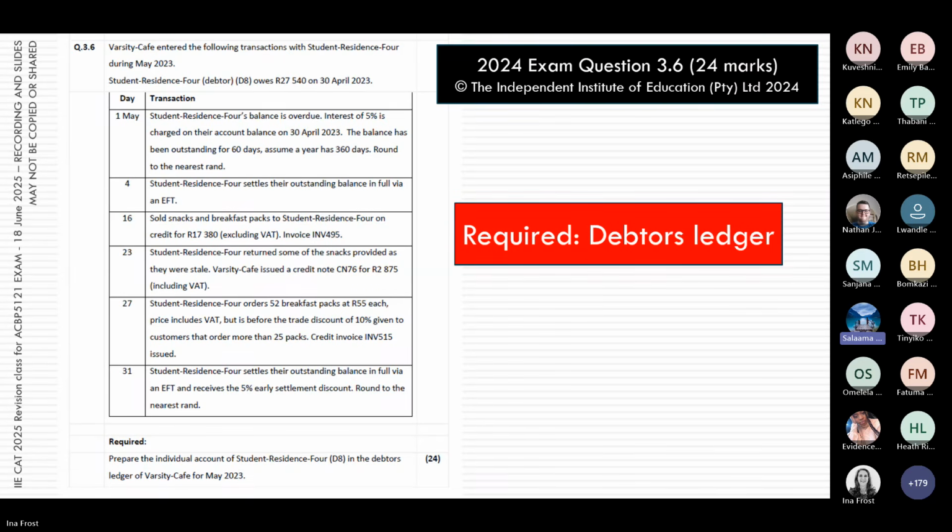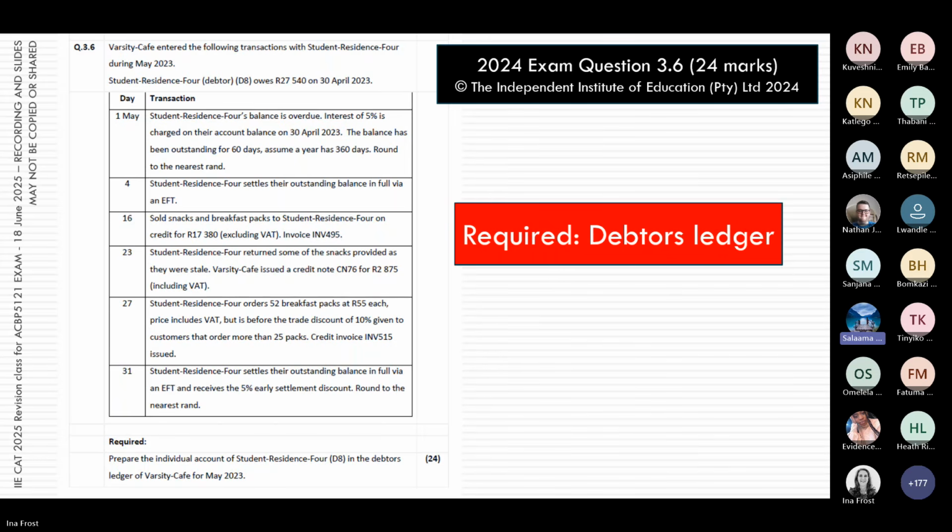And because of what you've just mentioned regarding debtors, there's a plus and a minus. I tell my students that when they're reading the transactions, they should already put their pluses and minuses on their question paper, and hopefully that will guide them as to where they need to record it in the debtors ledger. So if they're doing the first transaction where they calculate the interest, they should already know that it is going to increase the debtors balance, so that is a plus. If they write a plus there, they know they have to put that in the debit column.